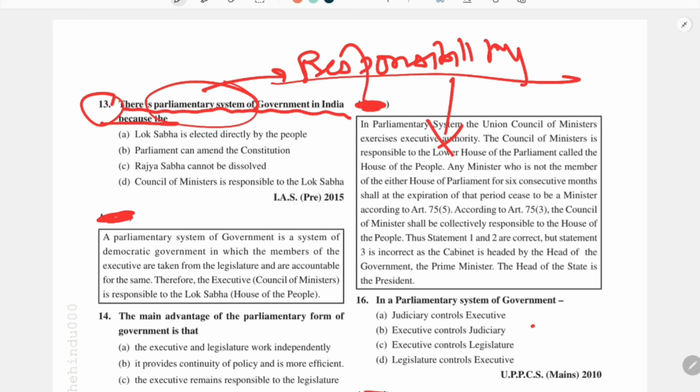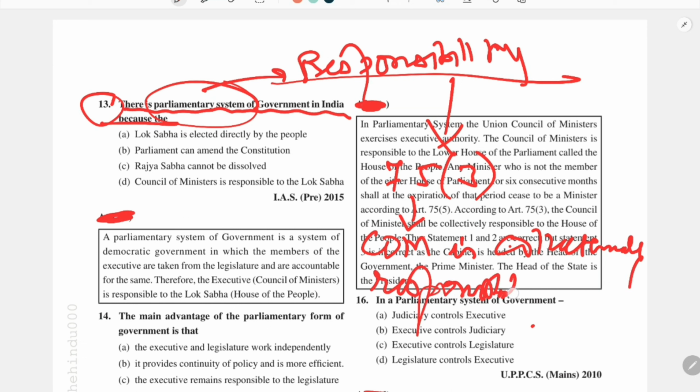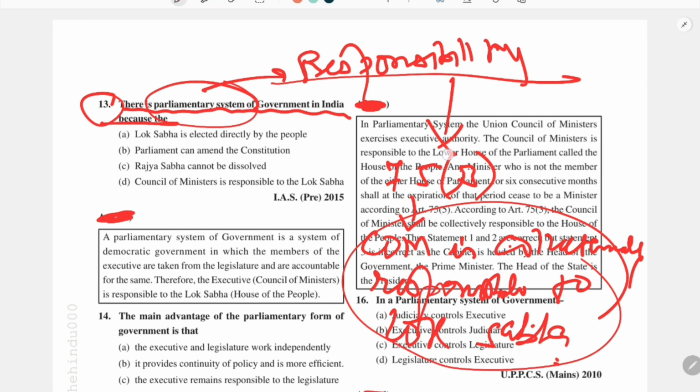It is clearly written in the Indian Constitution, under Article 75 Clause 3, that the Council of Ministers is collectively responsible to Lok Sabha.